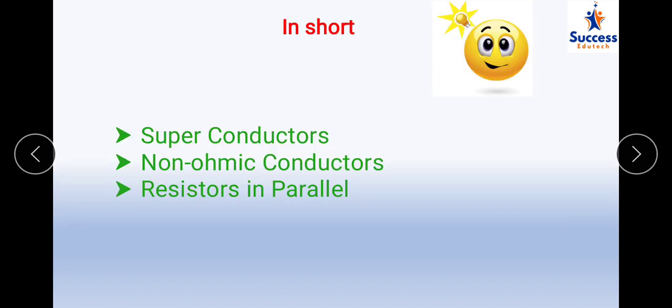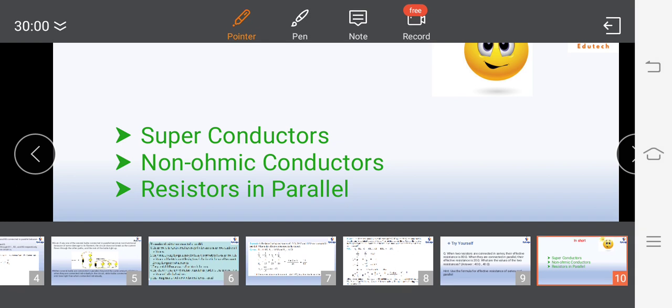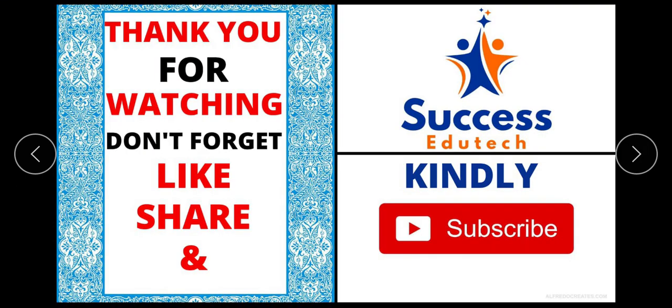So in short, we have studied today the superconductors, non-ohmic conductors, and what happens when the resistances are connected in parallel. What you have to remember again are three things. For parallel, voltage remains constant, current gets distributed, and effective resistance is 1 upon Rp is equal to 1 upon R1 plus 1 upon R2 plus and so on. So simply remember that and please solve all the questions mentioned in the exercise. This was the last lecture of chapter number 3.